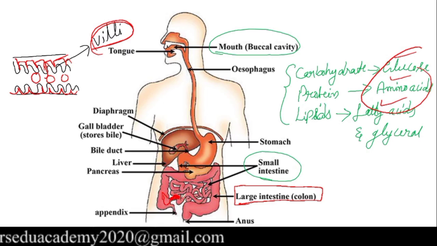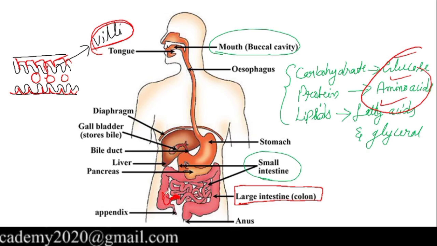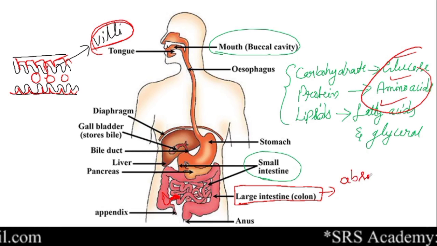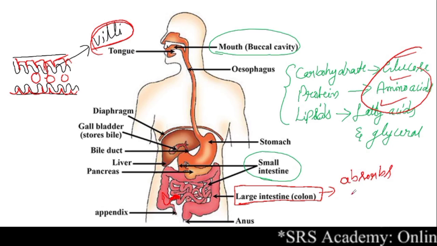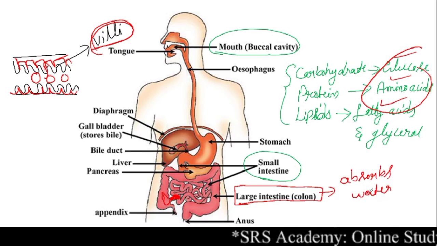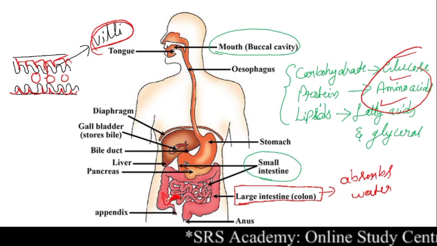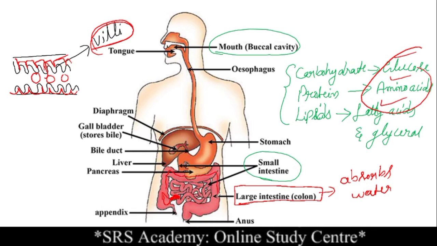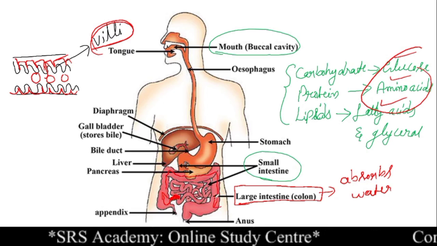When the waste materials enter into the large intestine, its main function is that it absorbs water. Our large intestine absorbs water and then it pushes the waste materials forward. This we call feces.